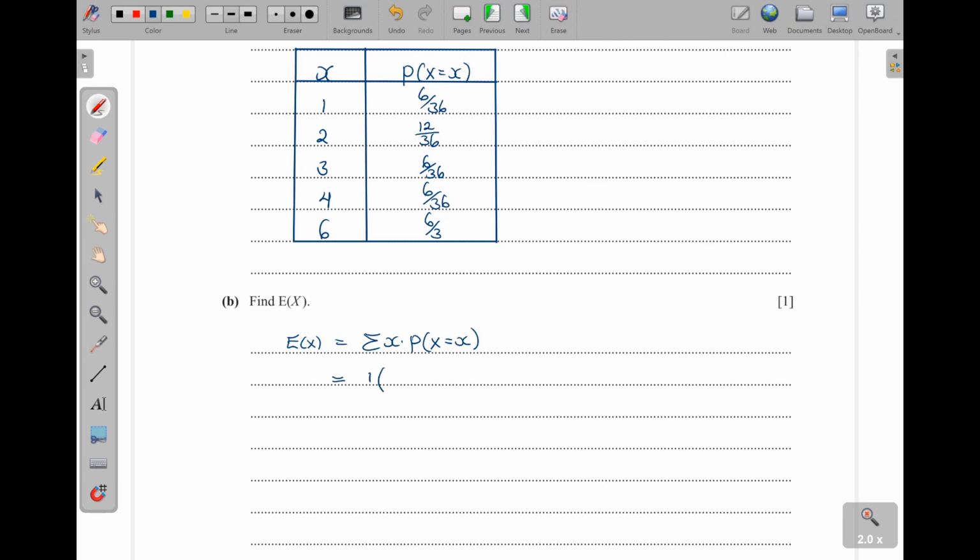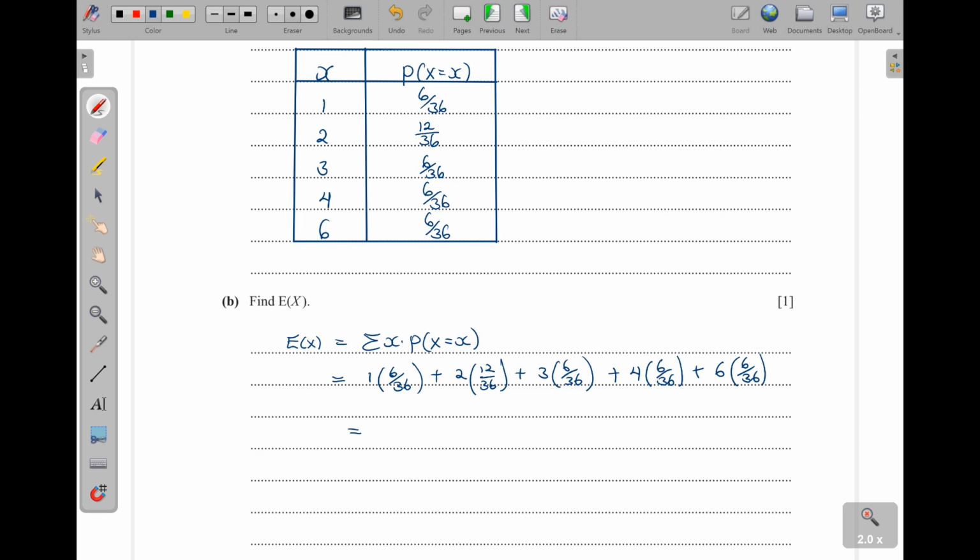So we have 1 times 6 out of 36. We have 2 times 12 out of 36. We also have 3 times 6 out of 36. We have 4 times 6 out of 36. Then lastly, we have 6 times 6 out of 36. So all of these ones are over 36, okay?